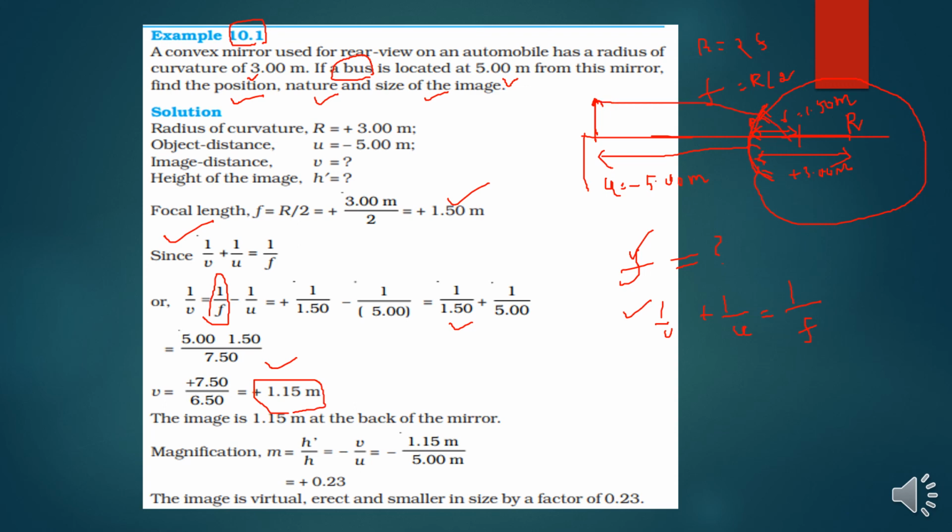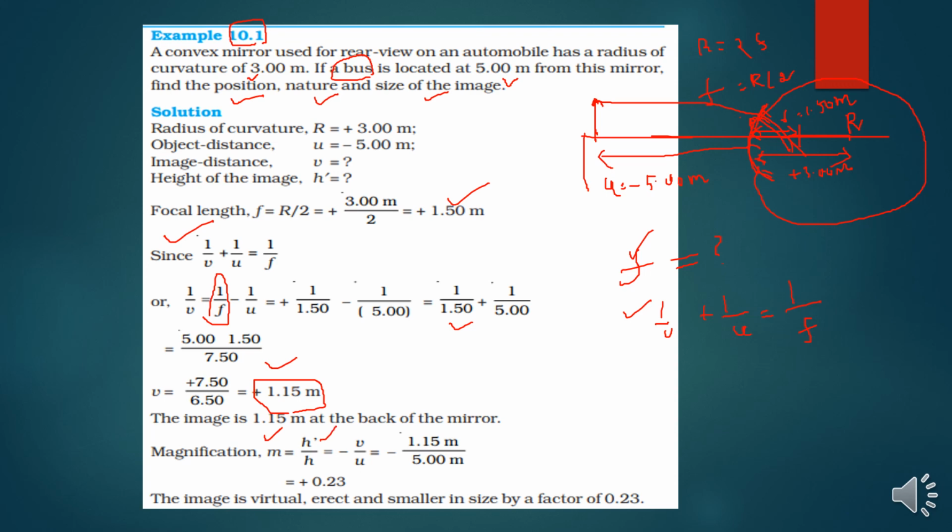That means the image formation is before the focal length. Here itself it will be forming. So what is my image? I can get it as virtual, erect and smaller in size, right? Now the magnification we need to find, so we need to use the magnification formula. The image formation is 1.15 meter at the back of the mirror.